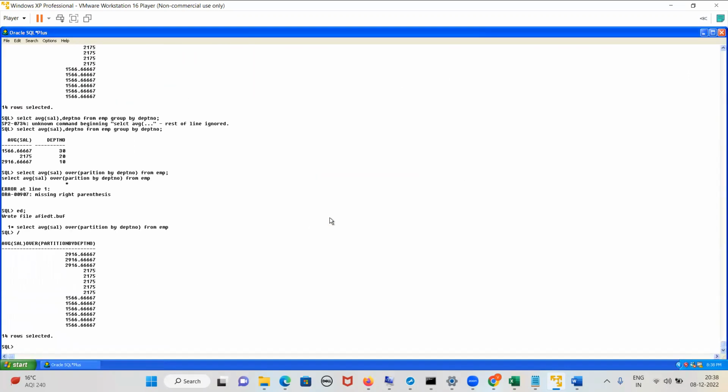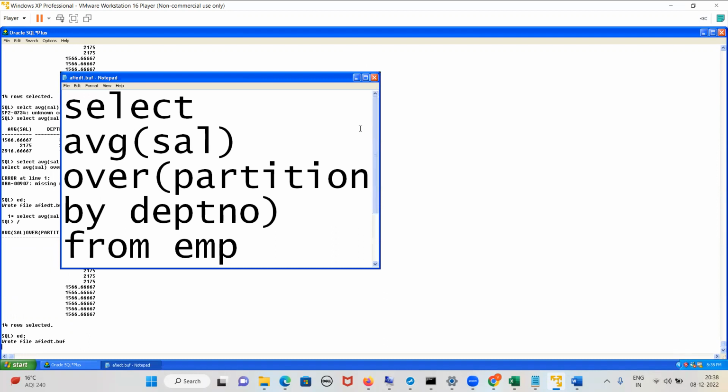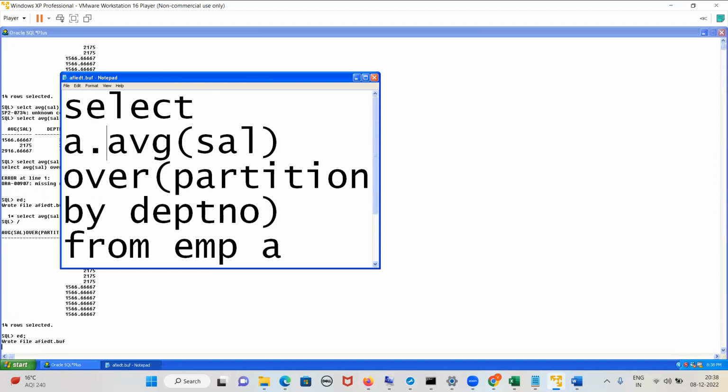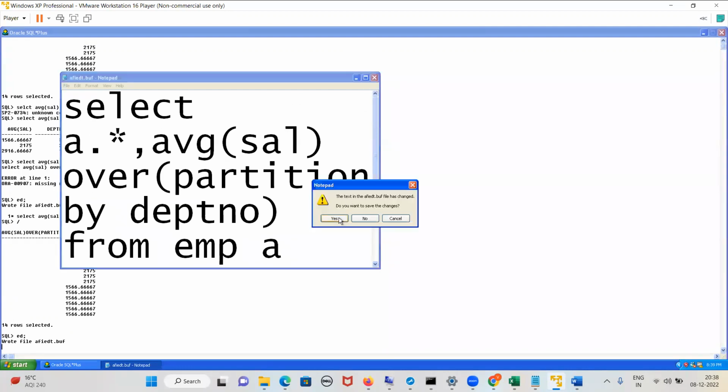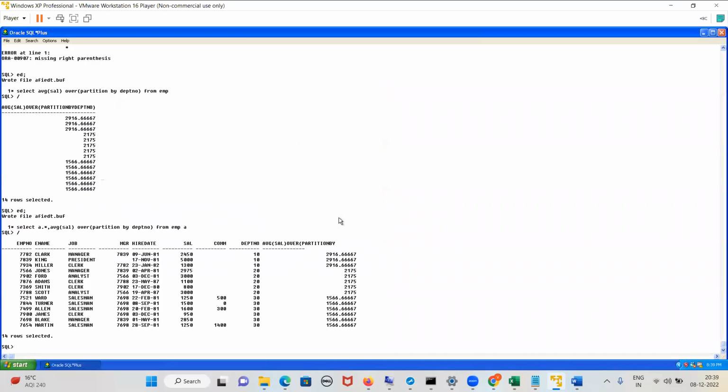Now, this gives the average salary for every partition, for every record. Now we want to see the columns also. So what is the query we'll write? Do you remember that? I can write here A dot star. What is A dot star? It selects all the columns of that table, EMP.